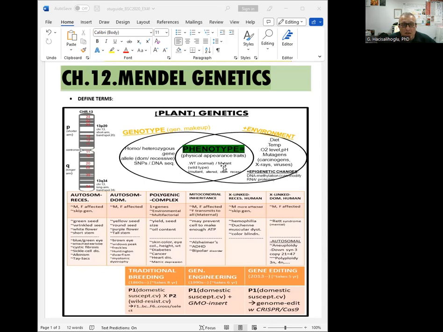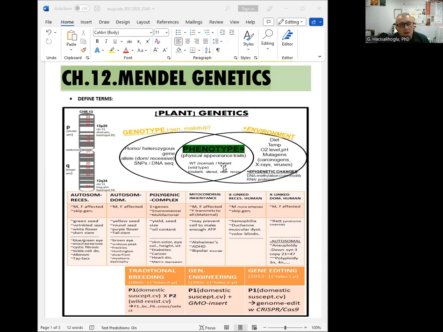It can be homozygous, like the same letter, big A, big A, or heterozygous, or carrier, which is big A, little a. And a gene can have several versions, which we call alleles. They can be dominant, recessive, a lot of the time recessive, and sometimes we see incomplete dominance or co-dominance, like the AB blood type, which is co-dominant, or incomplete dominance in some plants, like snapdragon flower color.